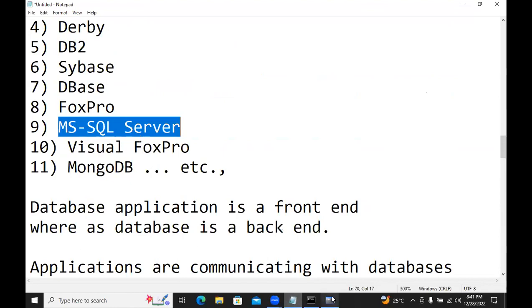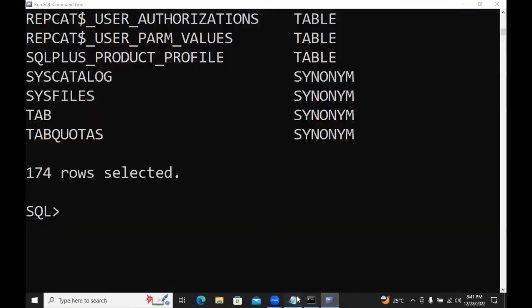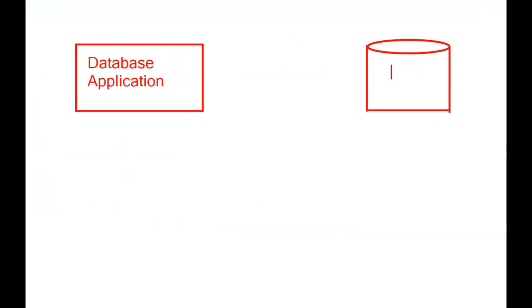Whenever you install database software, two parts are installed. One part is called the application, and one more part is called the database server. Application is called the client, and the database is called the server.